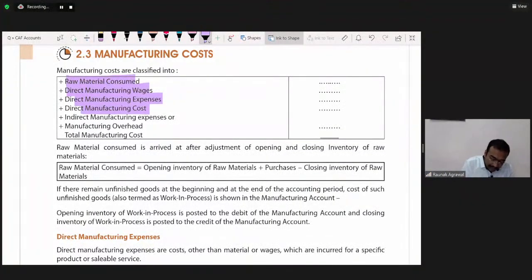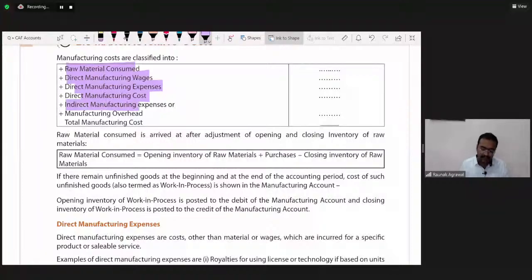Okay. Then comes the indirect manufacturing expenses. The difference between direct cost and indirect cost is very simple.